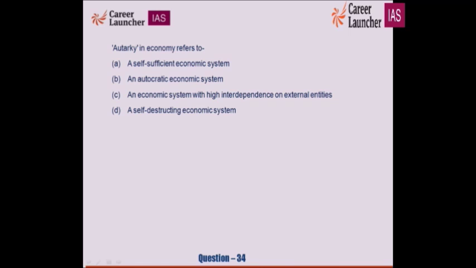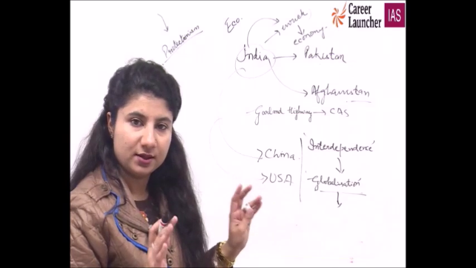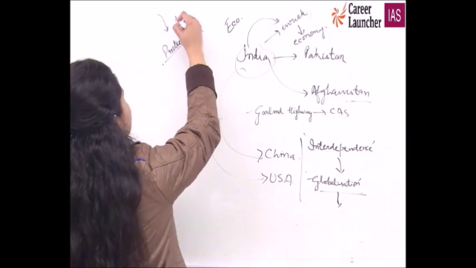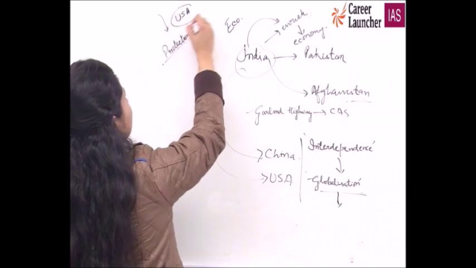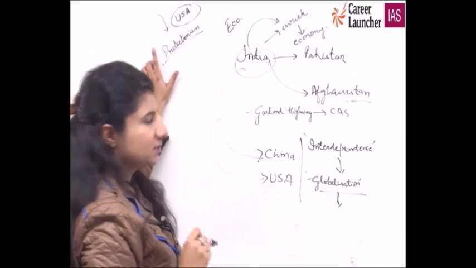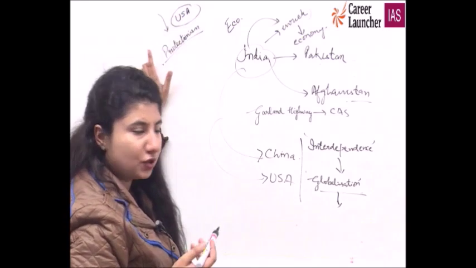If this is globalization, then there is something which is the opposite of globalization, protectionism. My economy, I'm trying to protect my own domestic economy. My manufacturers, I won't allow anybody to come from any other foreign land to either invest individually or in the form of a company in my country. So USA is following this. USA is trying to follow hardcore protectionism. That is why we are saying that it is not good for any economy.